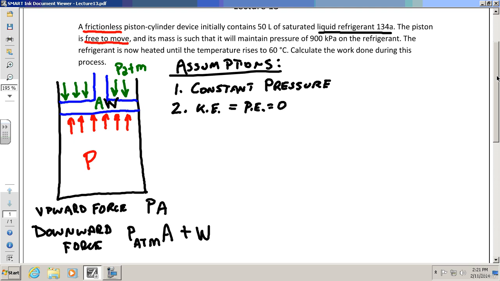So if it's a constant pressure process and it asks me to calculate the work done, what's the first thing I'm going to think of? That equation right here, this equation. If you see constant pressure, or you figure out in a problem that you have constant pressure, the first thing I want popping up in your head is this, because you have a pretty good chance you're going to use that equation. Okay?